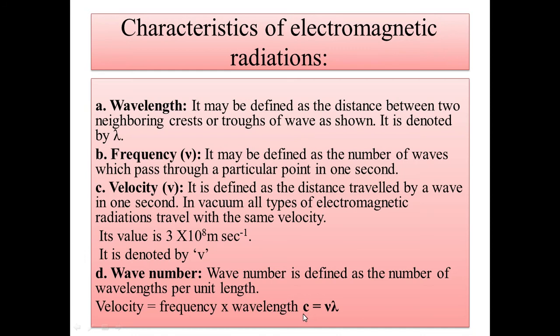If it is the speed of light, it is denoted by small c. If it is normal velocity, it is denoted by v. So c is equal to nu lambda, that means frequency times wavelength. That is the relation between c and lambda, or the relation between frequency and wavelength.